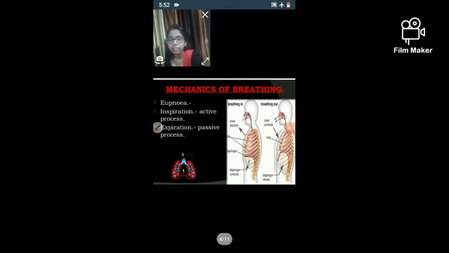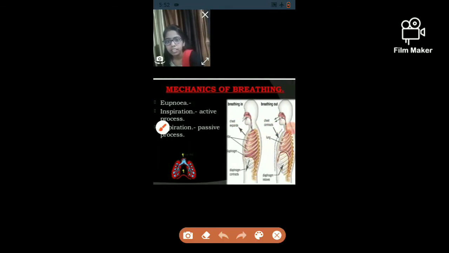The mechanism of breathing involves two processes: inspiration and expiration. Inspiration is the process of taking in air. In this, the chest cavity or thoracic cavity increases and air moves inside our body. In expiration, the air moves out of our body. In this, the chest cavity or thoracic cavity decreases. As a result, the air moves out of our body.